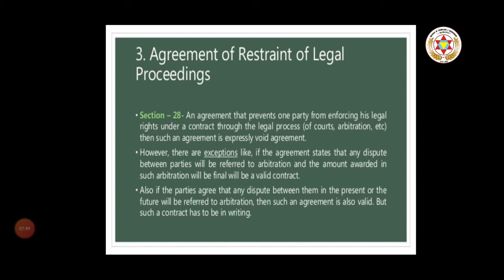However, there are certain exceptions. Number one is, if the agreement states that any dispute between the parties will be referred to arbitration and the amount awarded in such arbitration will be final, it is a valid contract. And second, if the parties agree that any dispute between them, in the present or the future, will be referred to arbitration, then such an agreement is also valid, but such a contract has to be in writing.